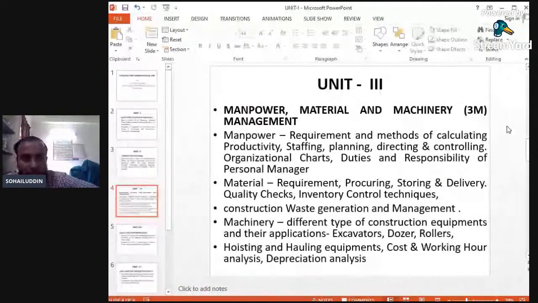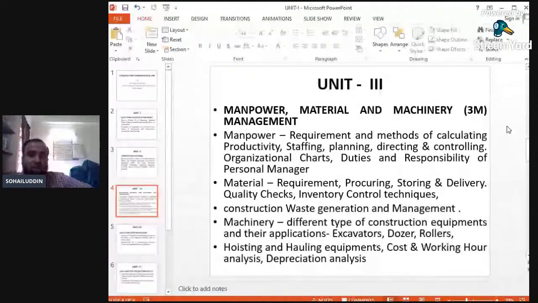Again, materials: requirements of the materials, procuring, that is purchasing, and whether it is feasible to purchase. Procuring is nothing but whether the material will be given by government bodies, or whether it will be purchased by owners. Then storing, if the materials are to be stored in godowns or various storage houses. Then storing and delivering, and quality checks, the checks required in materials: various checks in case of sand, bricks, cement, and aggregates. So quality checks in case of materials, and also quality checks in case of construction.